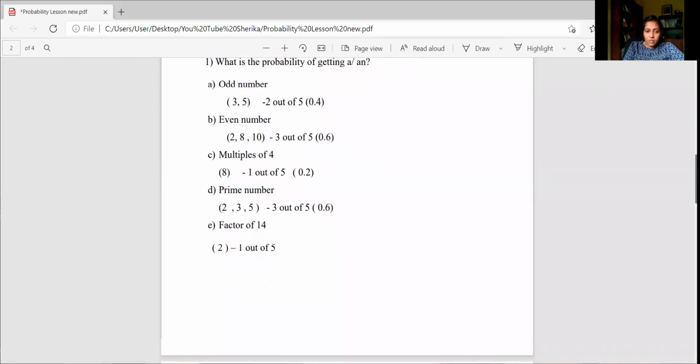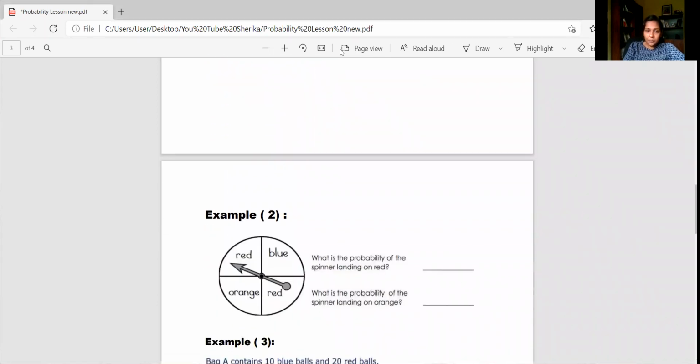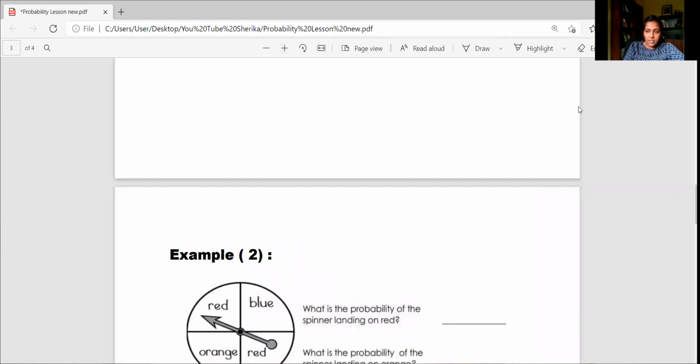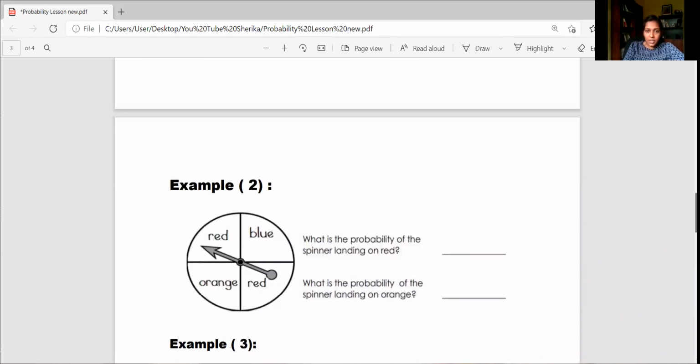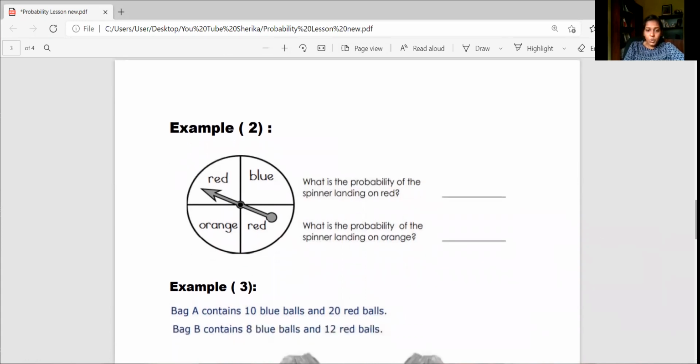Right. Now for the second question, I have taken a spinner. Let me make it a little bit bigger, then you all can see it very clearly. Right, see my second question. This is my second question.